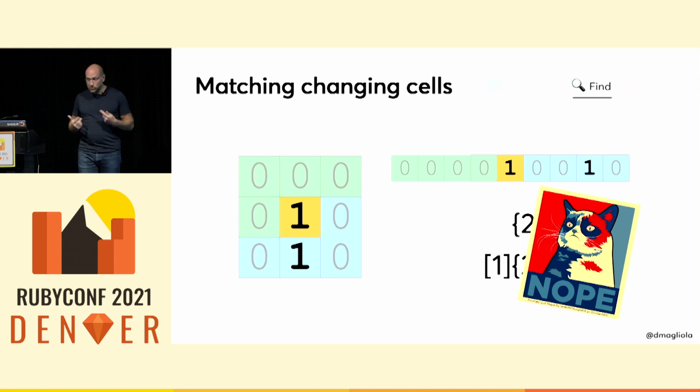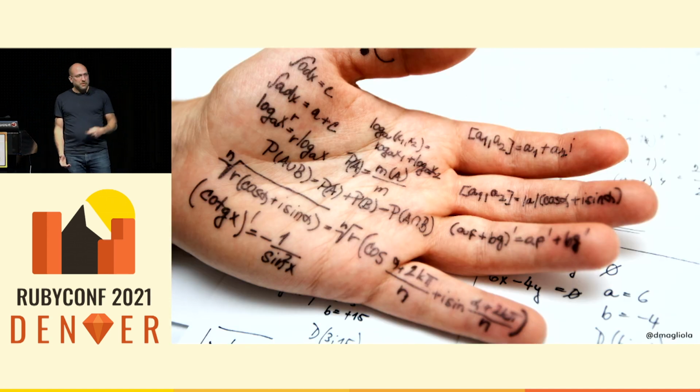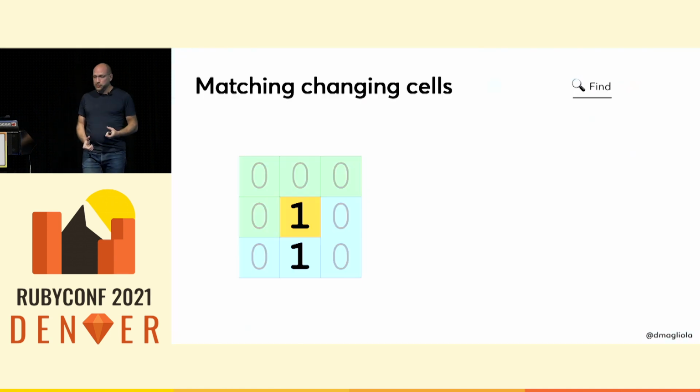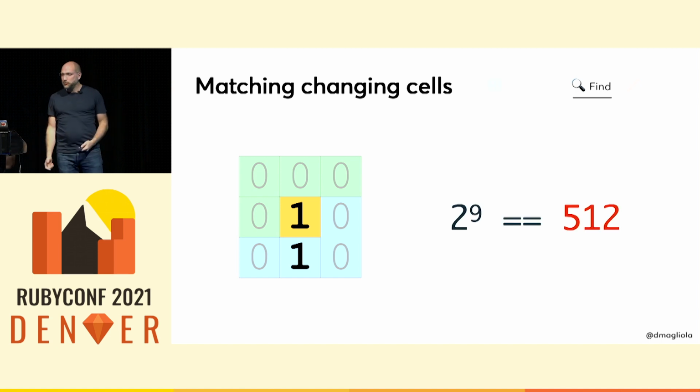So this approach wasn't looking promising, and at this point I got stuck for quite a while. But then I realized this problem falls under a very specific category of problems, which is one of my favorites. And that is problems that are hard to solve, but instead of solving them, I can just cheat. Because you see, when you're looking at a cell and its neighbors, you're only looking at 9 binary digits. And 9 binary digits are not a lot of permutations. I can just brute force this.